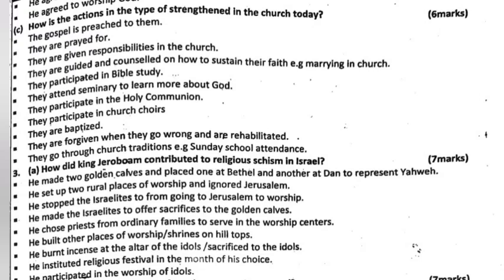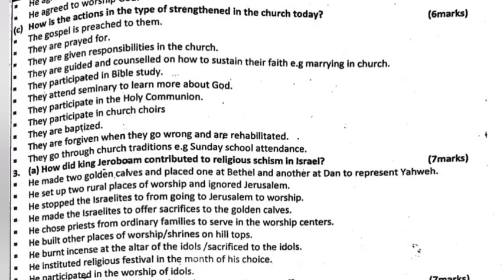They participate in Bible study. They attend seminary to learn more about God. They participate in the Holy Communion. They participate in church choirs. They are baptized. They are forgiven when they go wrong and are rehabilitated. They go through church traditions, for example, Sunday school attendance.